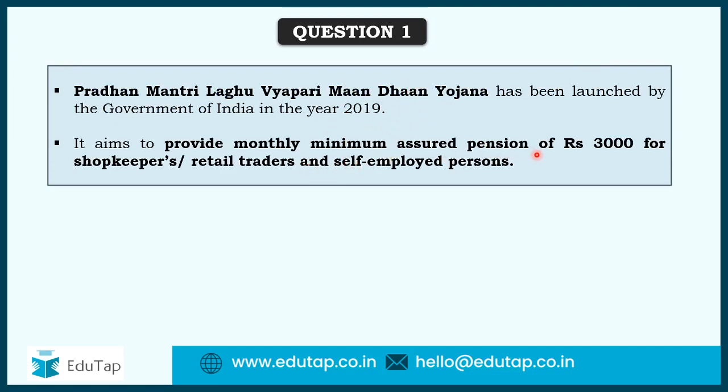and it aims to provide a monthly minimum assured pension for the shopkeepers, retail traders, and self-employed persons. So these are basically Laghu Vyaparis. Vyaparis are called shopkeepers, traders, and self-employed persons, but a keyword here is Laghu.